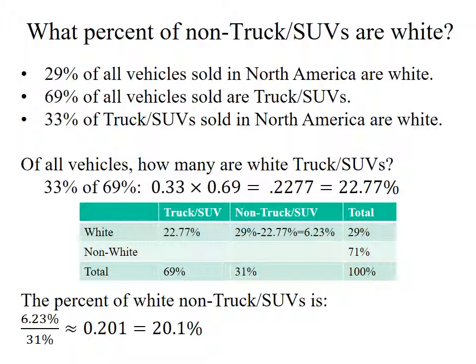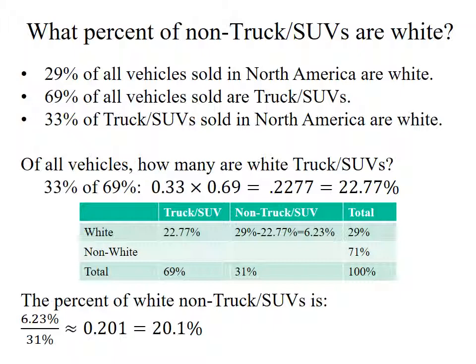Now I can start filling in the middle of this table, because those four entries in the middle should all add up to 100%. The rows add up, the columns add up, and then everything adds up to 100%. So now I know one of my four categories: 22.77% of all vehicles are white truck SUVs.